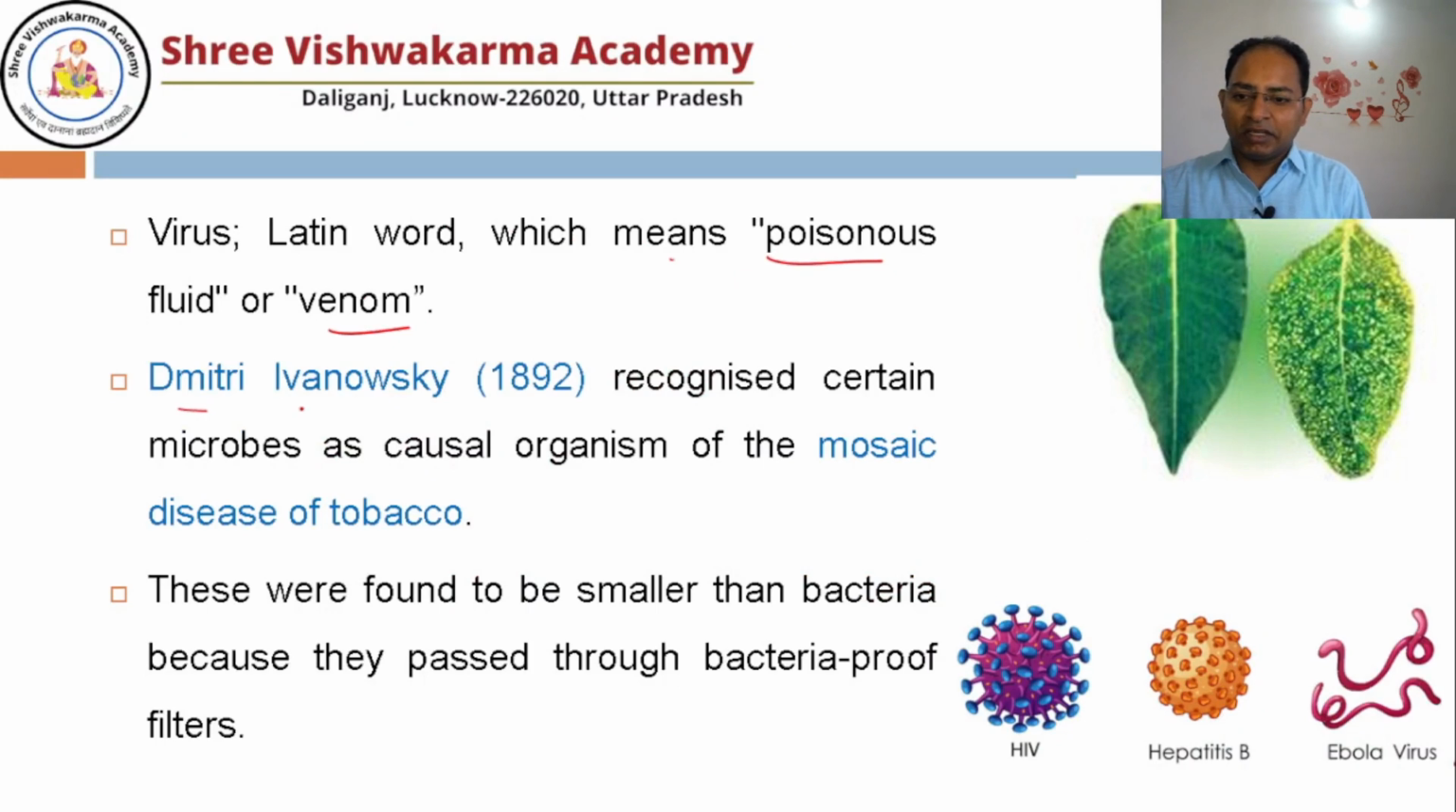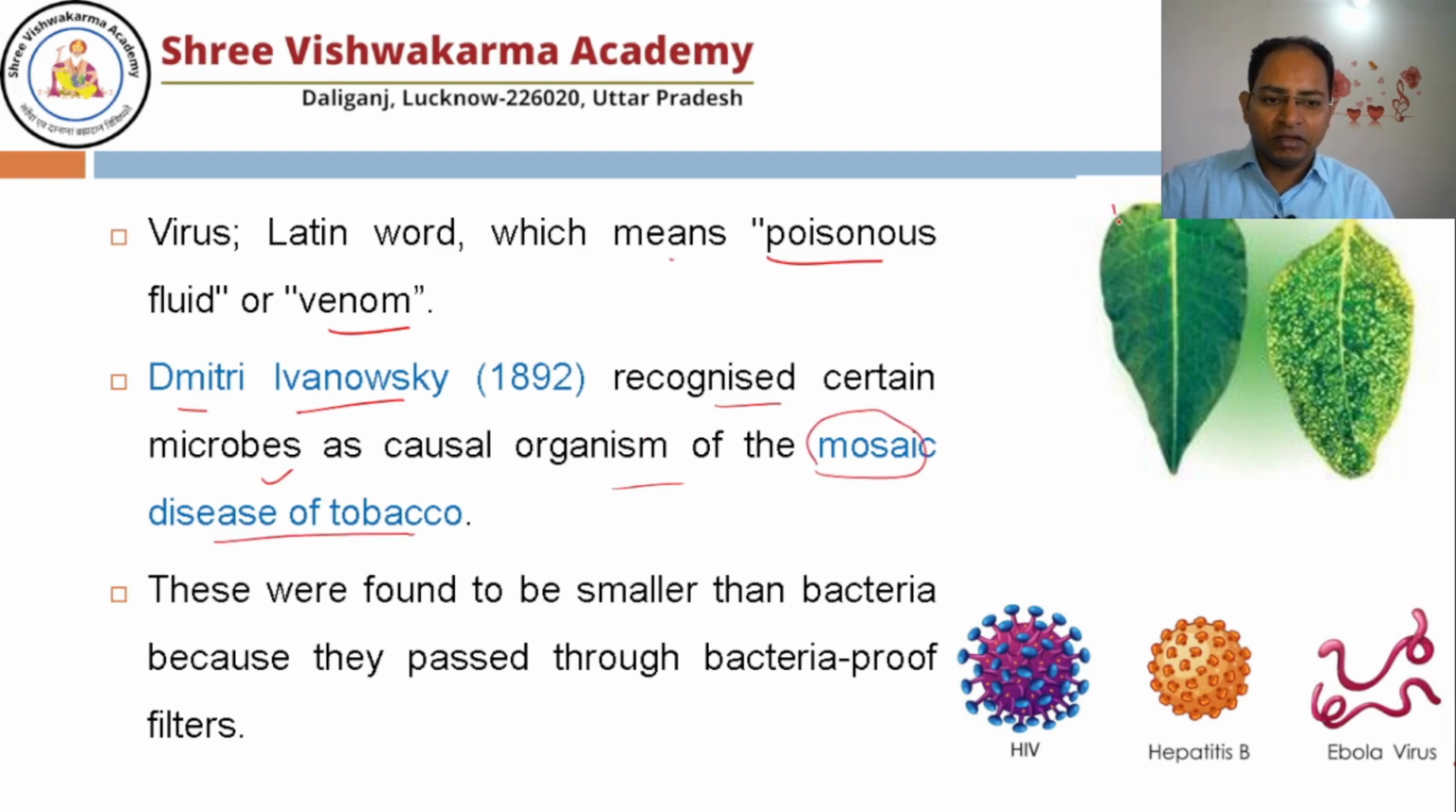One scientist, Dmitry Ivanovsky, recognized that certain microbes are the causal organism of the mosaic disease of tobacco. Here you can see the healthy leaf of the tobacco, and here you can see the leaf affected with the mosaic disease. All right. He found that bacteria are basically not responsible for this infection. The viruses are much smaller than the bacteria, and they can even pass through bacteria-proof filters.